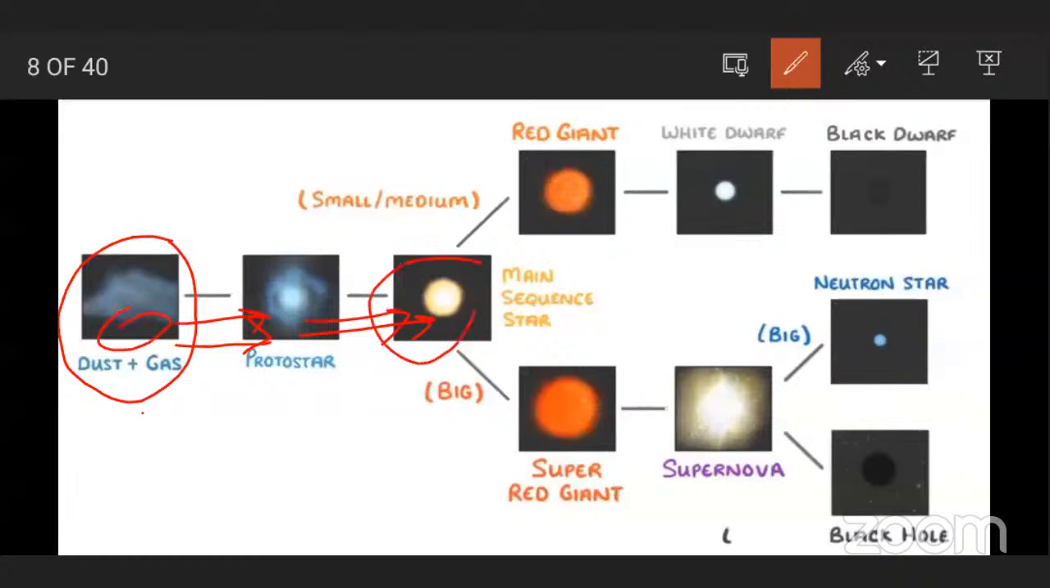This is our main star. And at that time, what happened? The pressure of the gas at the core of the cloud increases because of rising temperature. And this star generates energy because of pressure and rising temperature.